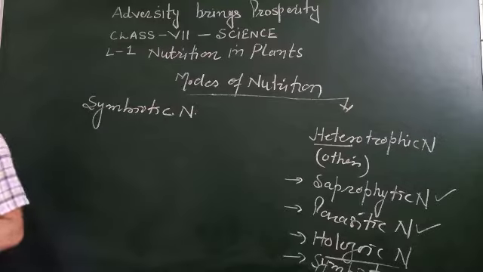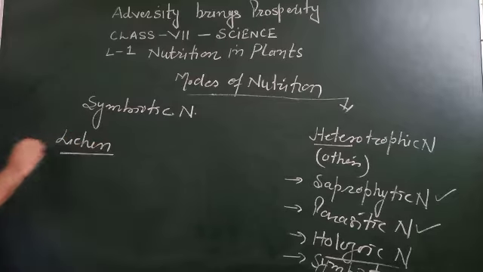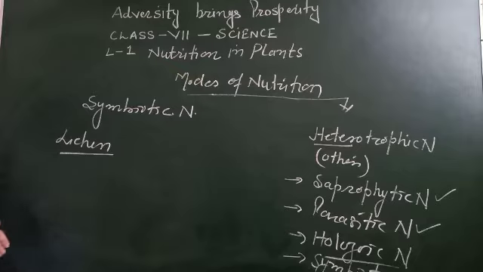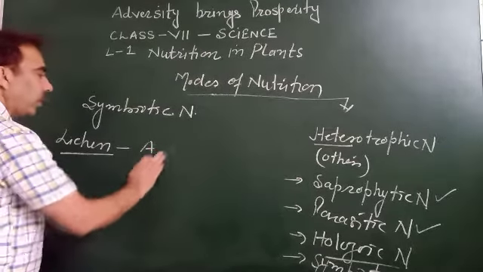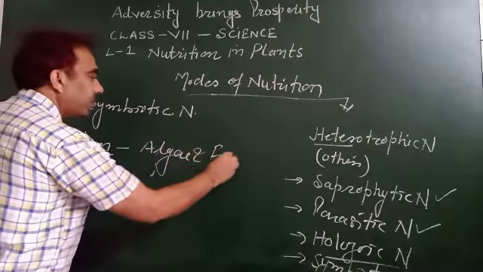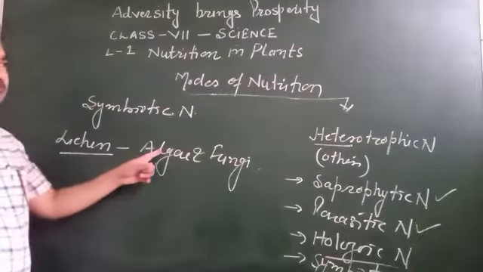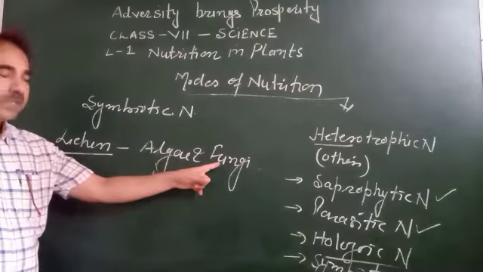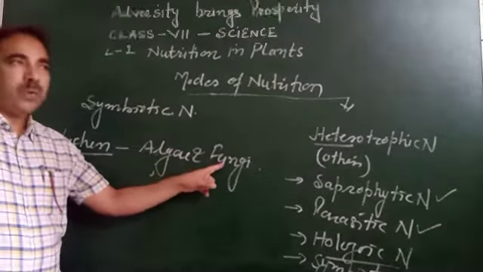Let us take the example of lichen to make symbiotic nutrition clear. Lichen is actually a combination of alga and fungi. You know, alga is a small green plant and fungi is a saprophyte. They cannot make their food at all.